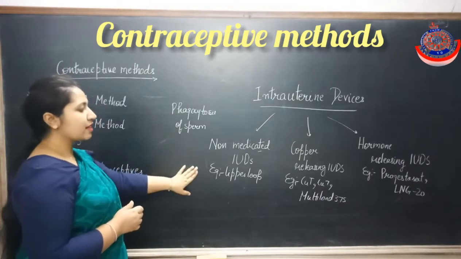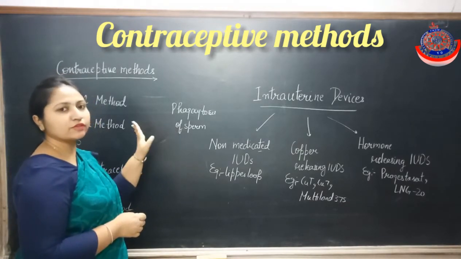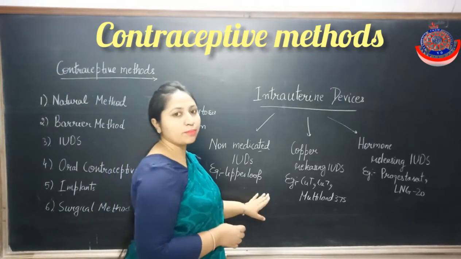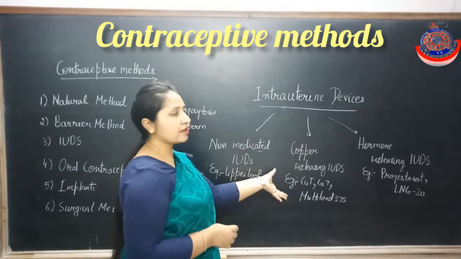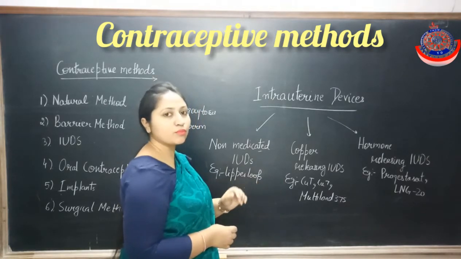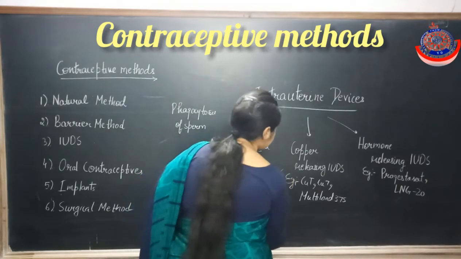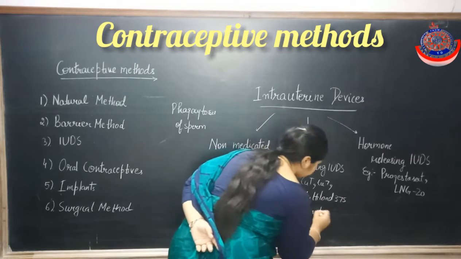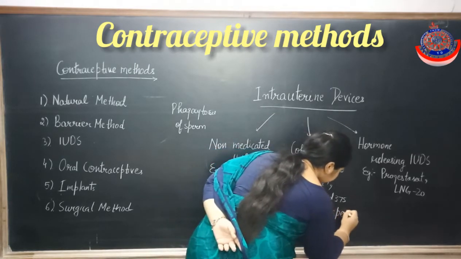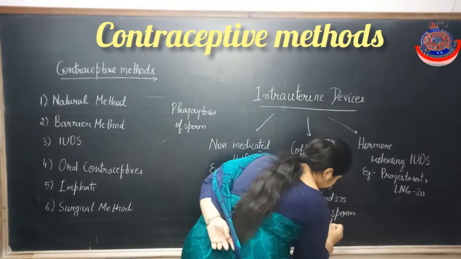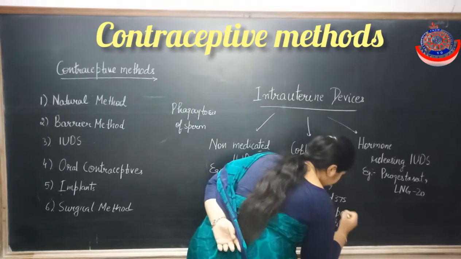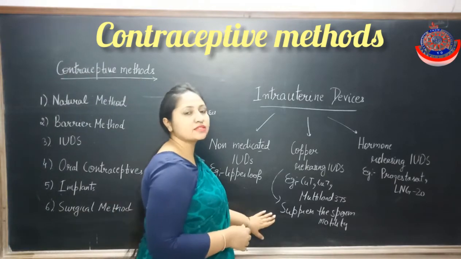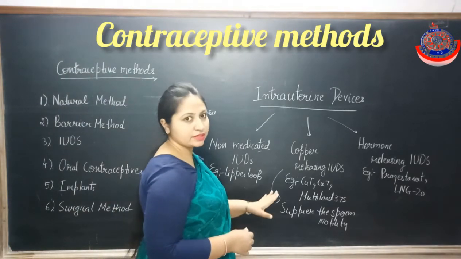Non-medicated IUDs are generally responsible for the phagocytosis of the sperm, and copper releasing IUDs, which release copper ions, help in decreasing the sperm motility. They suppress the sperm motility, which means the fertilizing capacity of the sperm will be decreased.